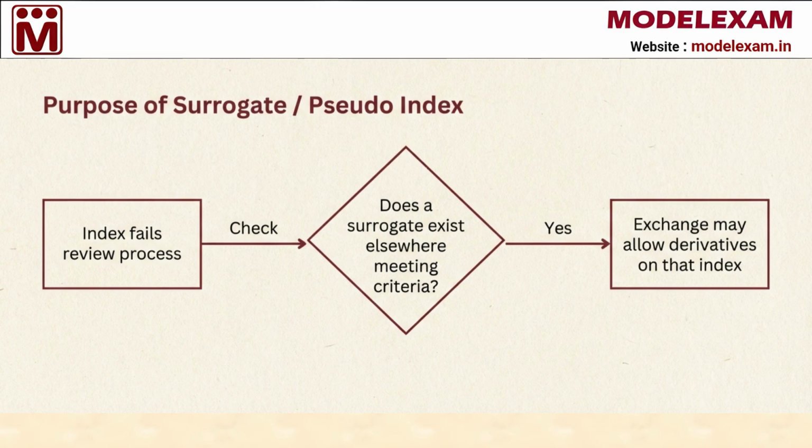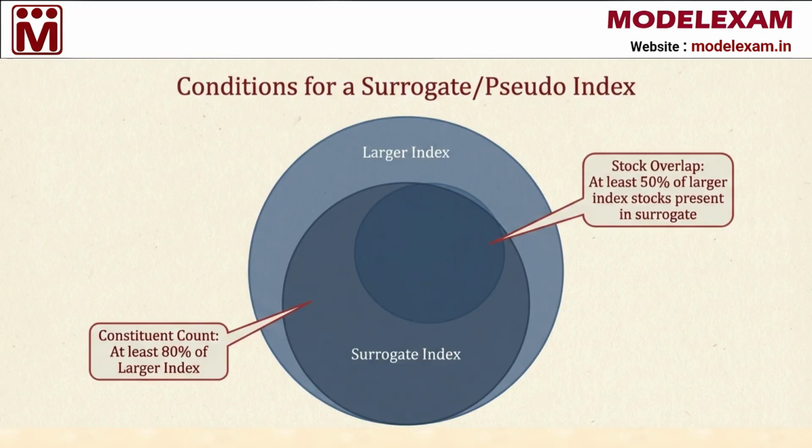If the original index fails the review process, we check if a surrogate exists elsewhere that meets the necessary criteria. If the answer is yes, the exchange may still allow trading on that original index because the surrogate acts as a reliable point of reference. However, there are very strict conditions for an index to qualify as a surrogate.